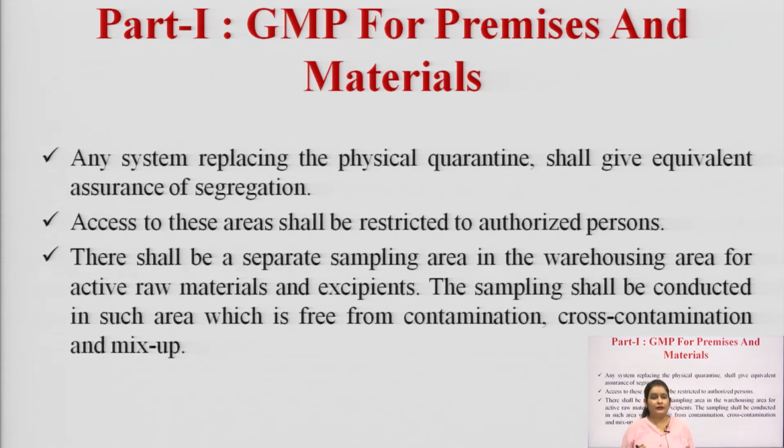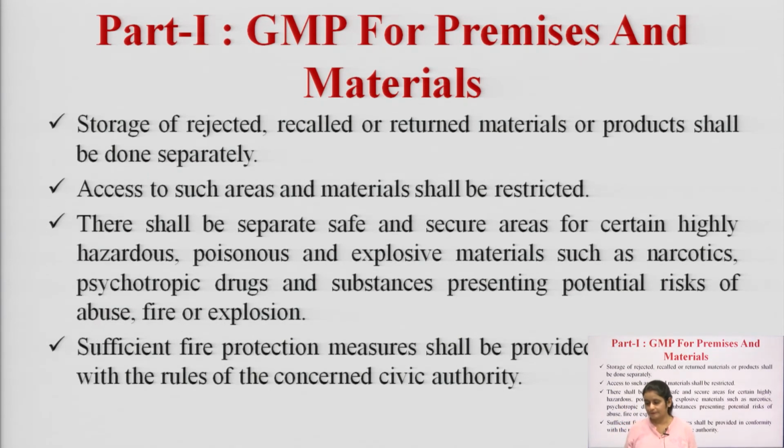So, when the manufacturing industries buy the product, or you can say buy the raw material and excipient, before using raw material and excipients, the identification test and sampling is done for their purity and for identification. The sampling shall be conducted in such area which is free from contamination, cross contamination and mix up. If there is cross contamination, we are not able to identify the sample and raw material.